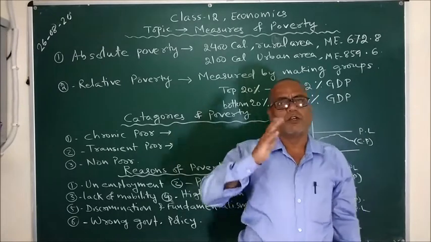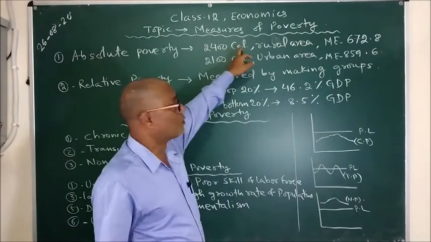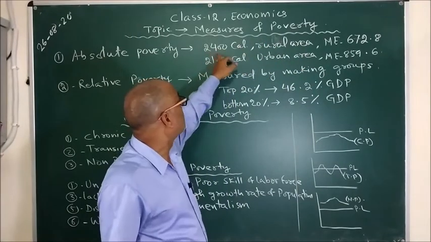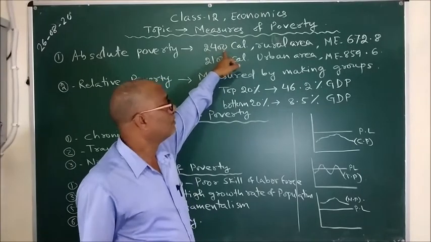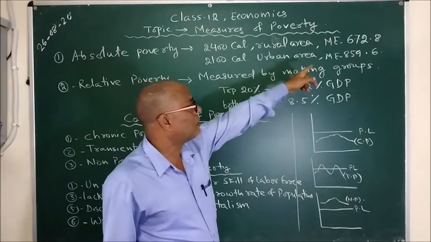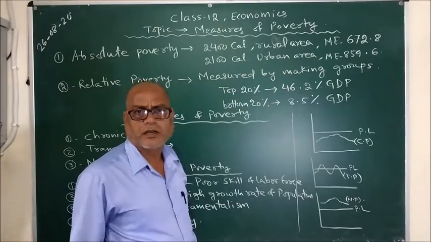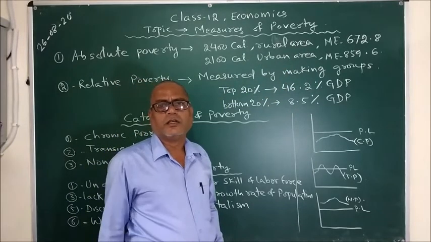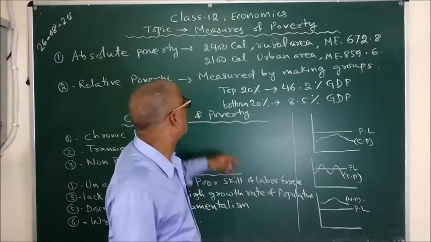So that person will be termed as poor, or absolute poor, in rural area if he is not purchasing food that will give him 2400 calories, or if he is not earning a monthly income of 672 rupees and 80 paise. However, the monthly income figure changes from year to year due to the change in the value of our domestic currency.